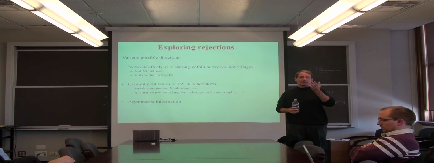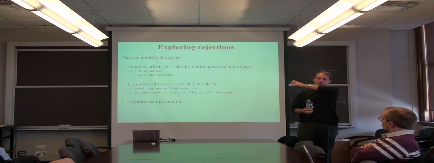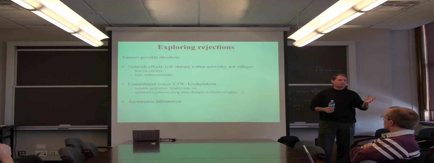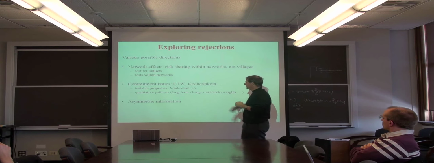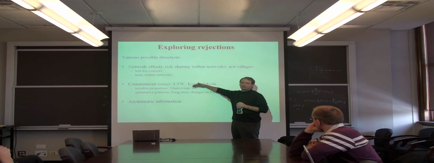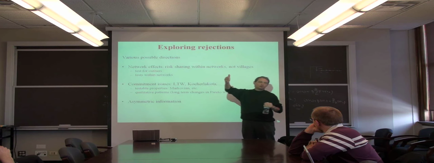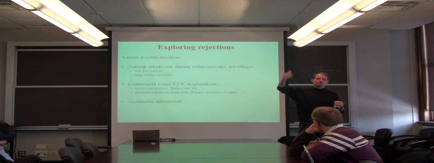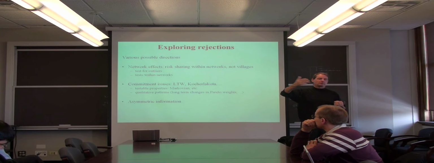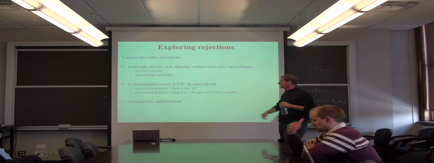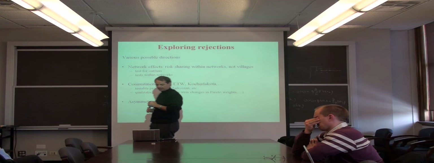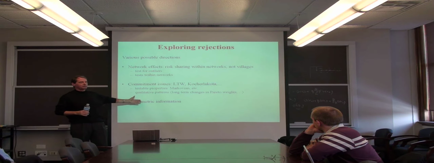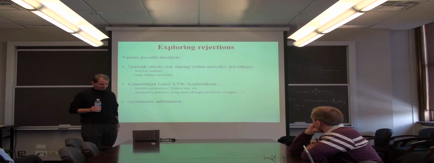Actually, so the question is, how can we enforce? All the arguments I showed you were implicitly assuming that we had full enforcement, that enforcement was not an issue. But in practice, enforcement is an issue. What happens if we cannot enforce? The only enforcement mechanism is that if you do not honor your word by paying me, then you're out of the risk-sharing arrangement for the future. What are the efficient contracts under this constraint? We know that from the theoretical literature. So there is an open question, which is how can you take that to data, and here are some ideas. And the final thing is asymmetric information, which is very much one limitation.